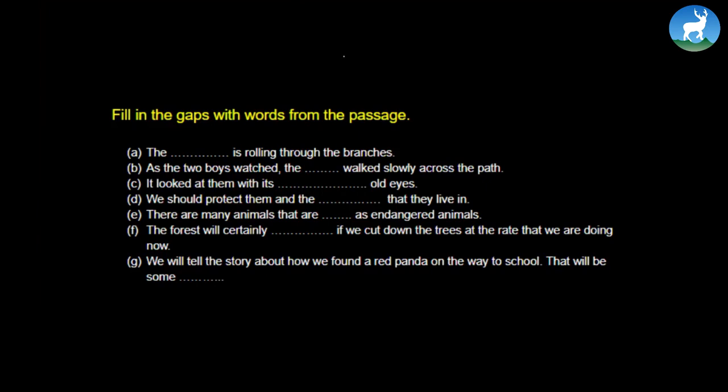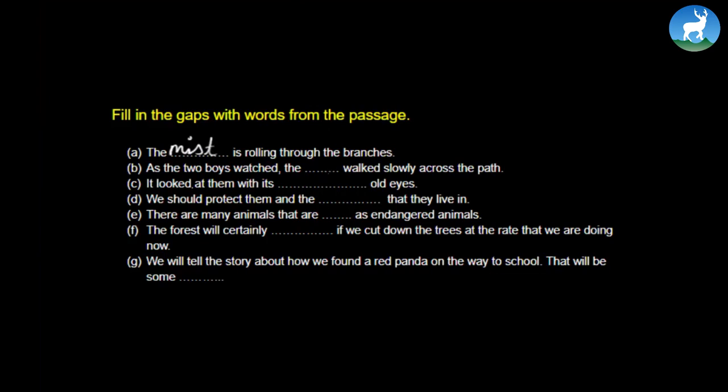"The dash is rolling through the branches." Now if you read the passage again, you'll see that its answer is in the very first paragraph. So when you read the passage, in the very first paragraph, you'll see that the mist is rolling through the branches.